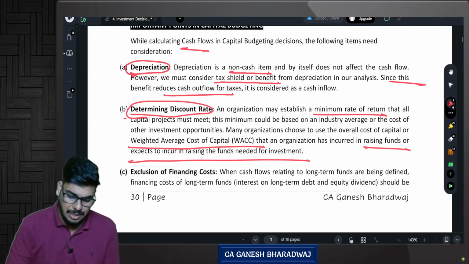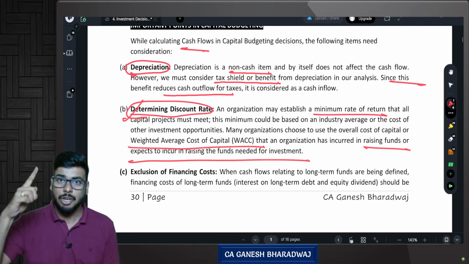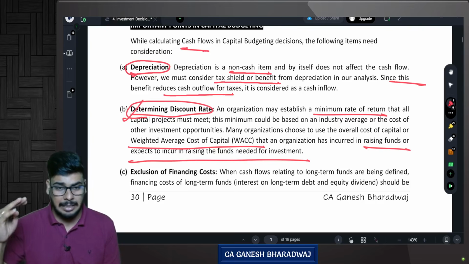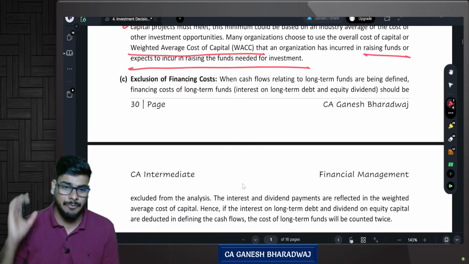Are you clear with this? This is what they are saying. So which means discount rate stands for what? Discount rate stands for your weighted average cost of capital. Now, this is different from the IRR concept. I will come to that in a while. Next, exclusion of financing cost. Now, very important.